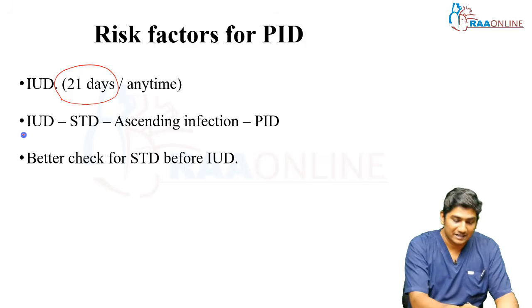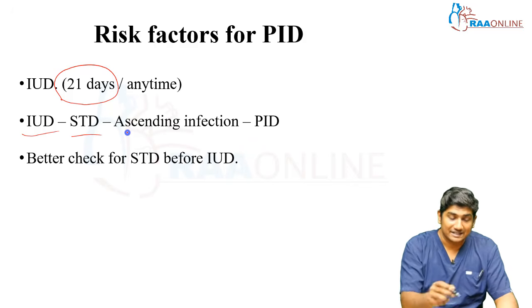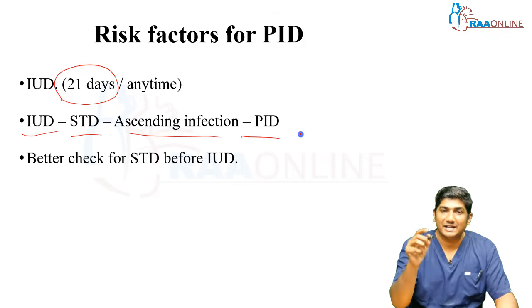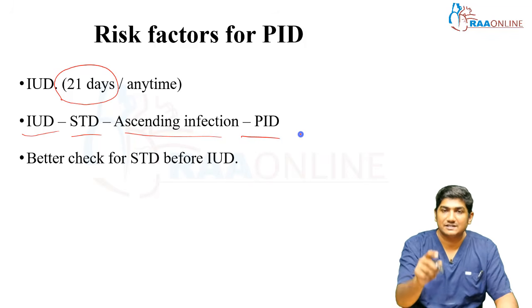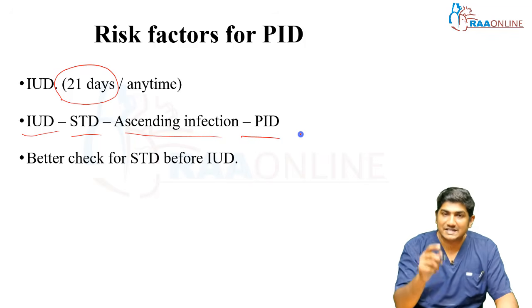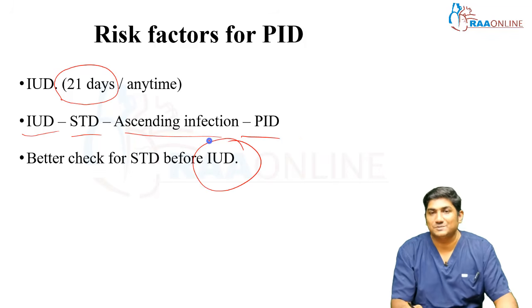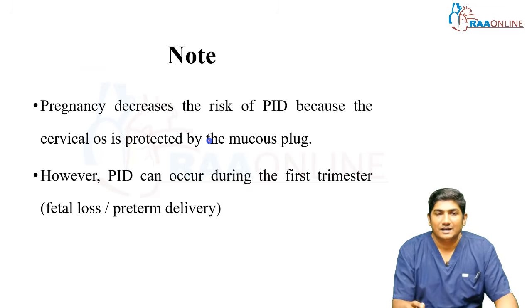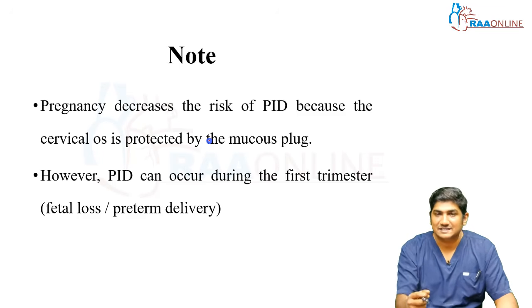So when you're planning to place an IUD, if there is an STD, that causes an ascending infection producing PID. So if you are planning to insert an IUD for your patient, screen for all sexually transmitted diseases. Only if found to be negative, insert an IUD. If found positive, treat it and then insert an IUD. So per se, IUD does not cause PID. Got it? And a negative risk factor, or beneficial factor, is that pregnancy decreases the risk of PID.